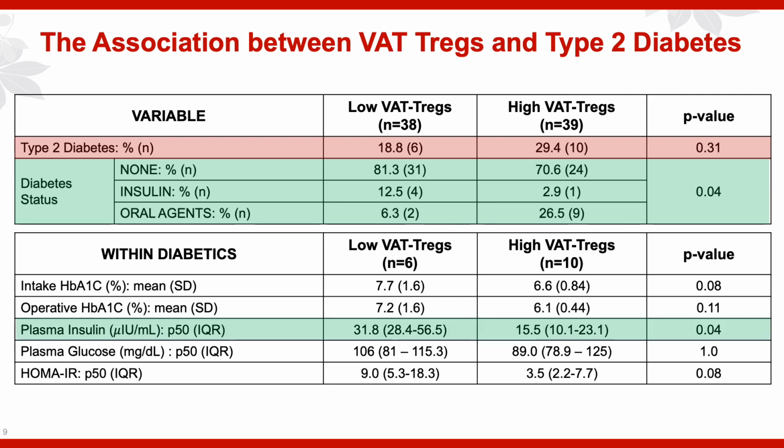Within diabetic patients, those with low VAT Tregs were significantly more likely to have a higher plasma insulin level at the time of surgery. And they also trended towards having a higher intake hemoglobin A1C and operative hemoglobin A1C, and they also trended towards a higher metric of insulin resistance as measured by HOMA-IR.